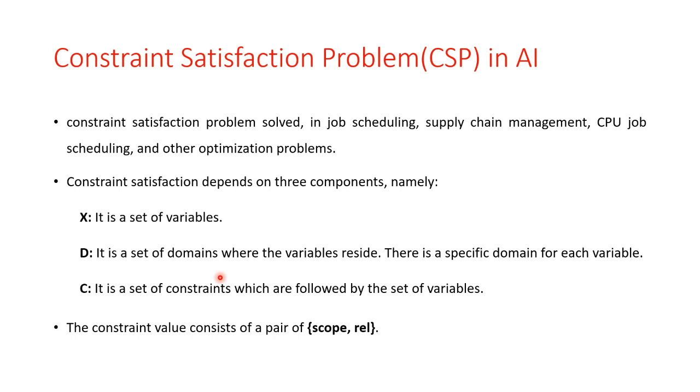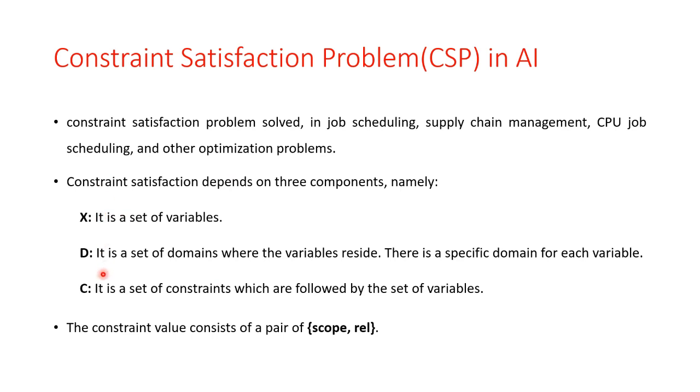If there is a violation of the constraint, we need to backtrack and try other branches in the tree construction. The constraints only specify the relationship without specifying the computational procedure to enforce the relationship. It is common to encounter many similar problems to be solved, like job scheduling, supply chain management, CPU job scheduling, and other optimization problems.